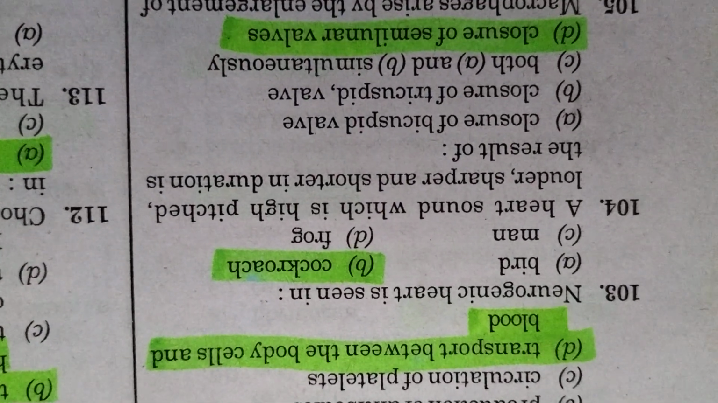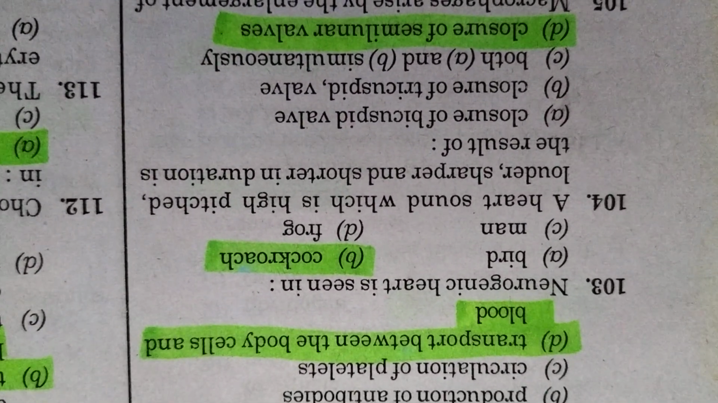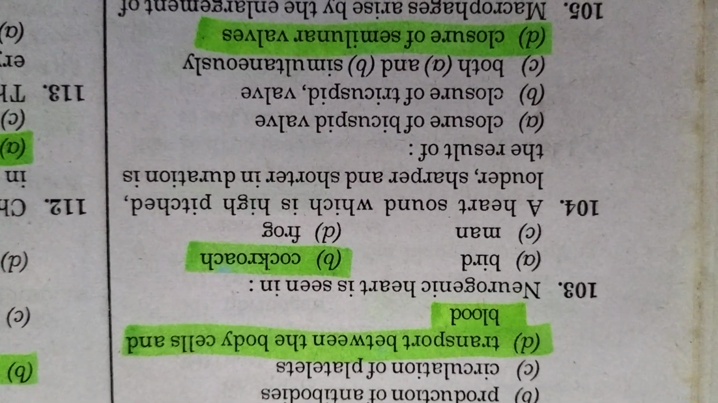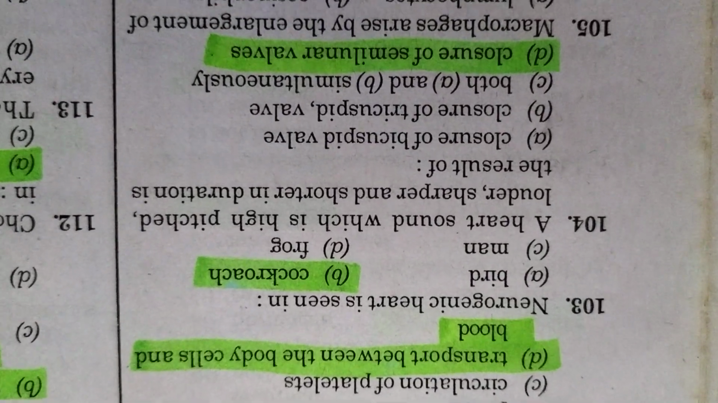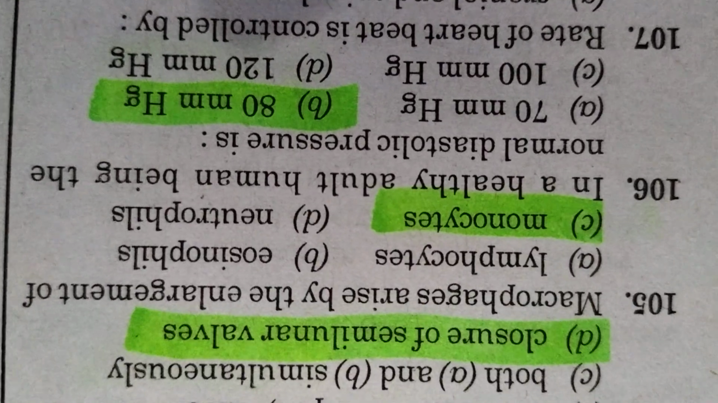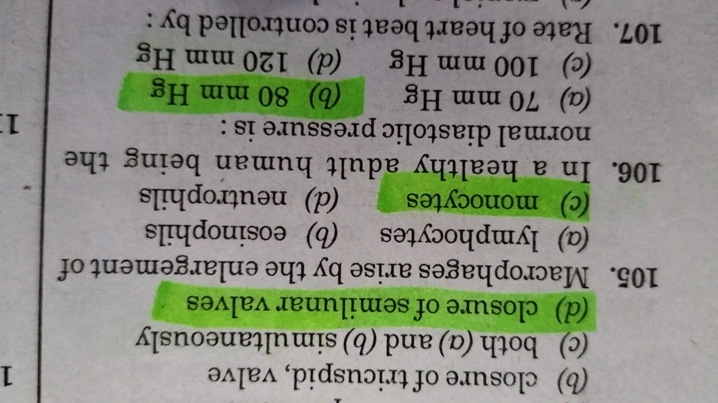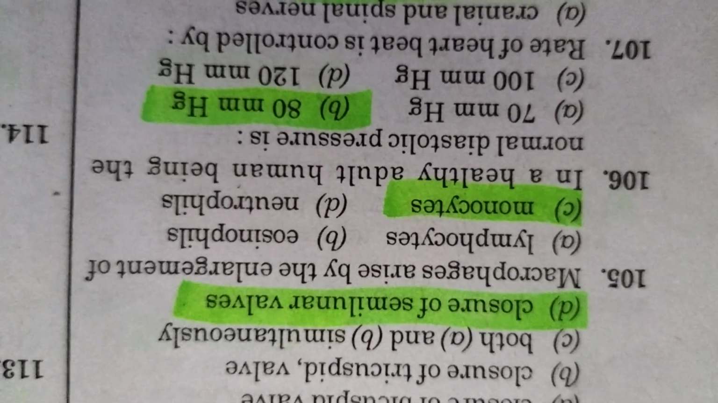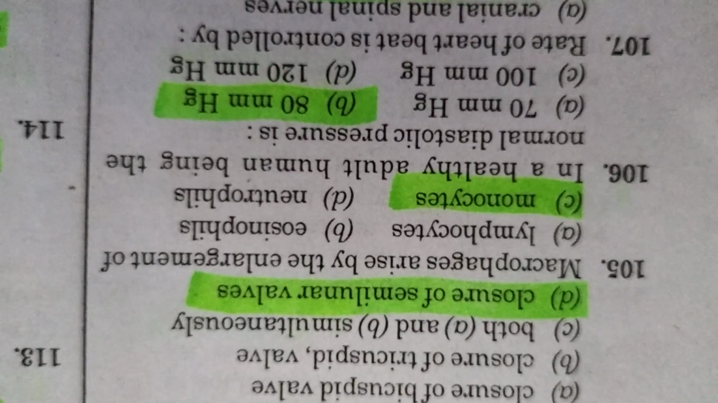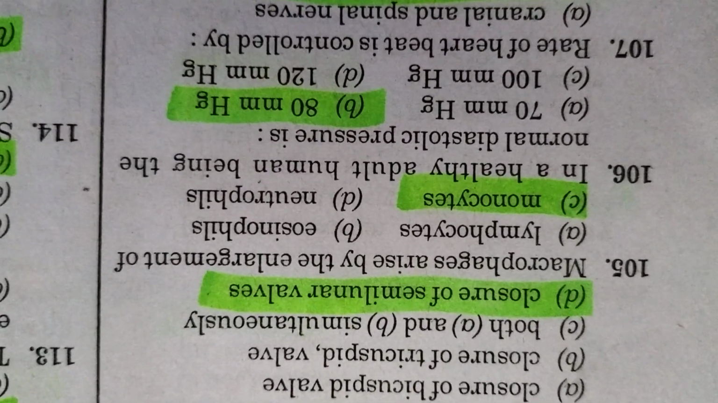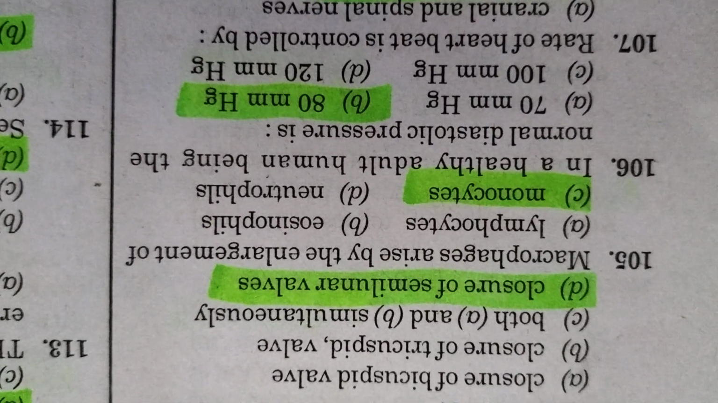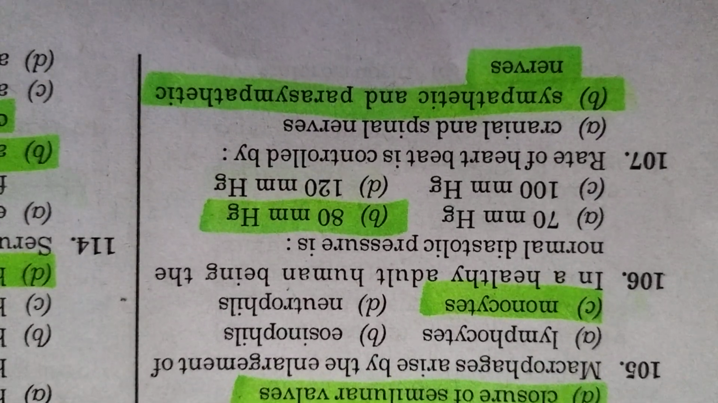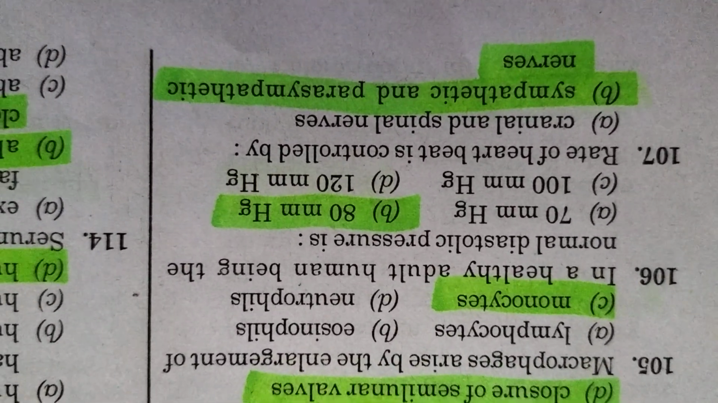A heart sound which is high pitched, louder, sharp, and shorter in duration is the result of closure of semilunar valves. Macrophages arise by the enlargement of monocytes. In a healthy adult human being, the normal diastolic pressure is 80 mmHg. Rate of heartbeat is controlled by sympathetic and parasympathetic nerve.